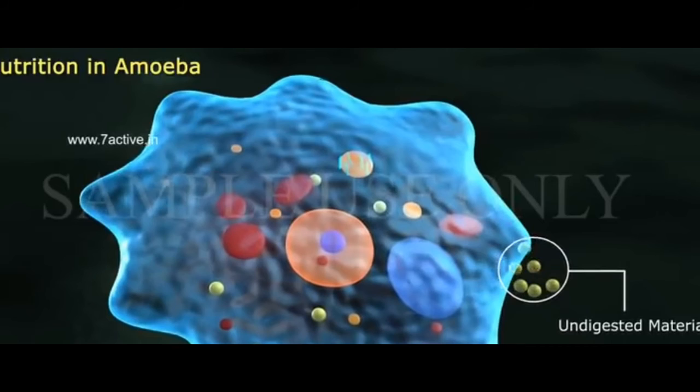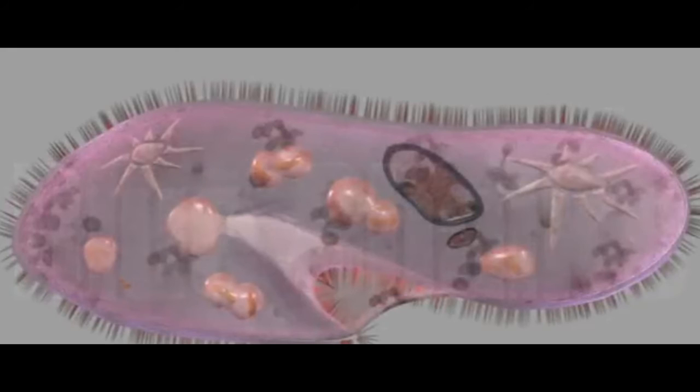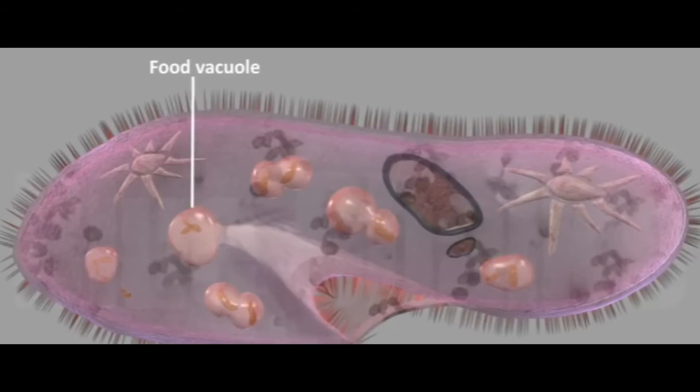We can see another example of heterotrophic nutrition in unicellular organisms, paramecium. The paramecium has a different shape. There are some tiny hair-like structures called cilia. These cilia help the food particles move inside the paramecium cell at a particular spot.